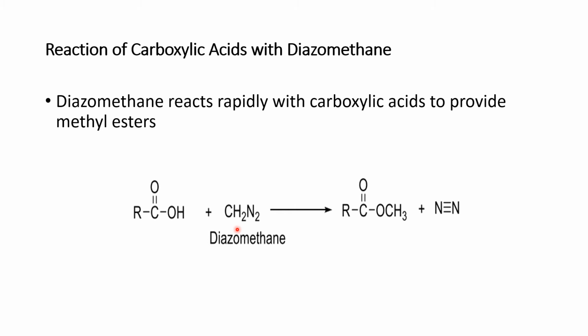Now what happened here? Here is the formation of RC double bond O OR. This acyl group is the representation of an ester, and we name this a methyl ester, as its structural formula is RC double bond OCH3. In addition to this, there is the formation of nitrogen, or as we know, N2 with a triple bond. Next slide please.